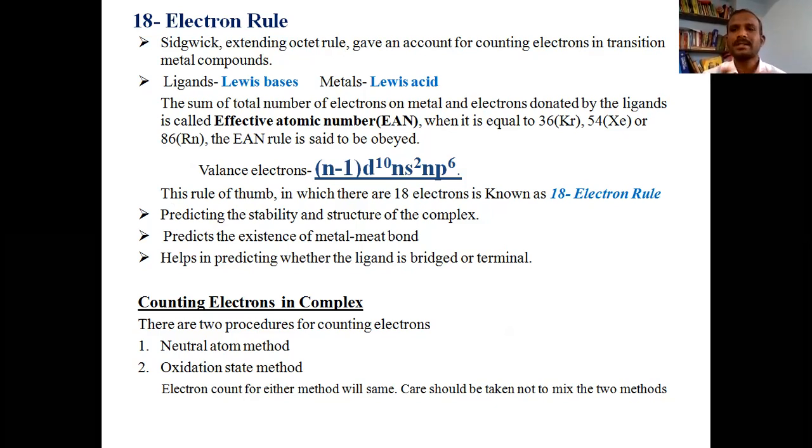We should not mix both methods. Say, for example, you are counting the number of electrons from the metal using the neutral atom method, and you then count the electrons for the ligands using the other method. We should restrict ourselves to counting the number of electrons using only one method. If you mix both methods, you will arrive at an erroneous number.